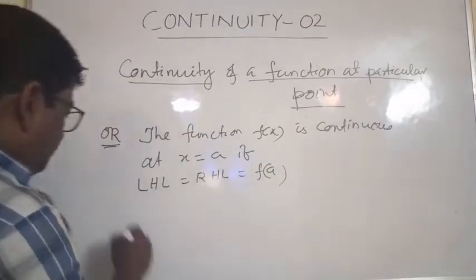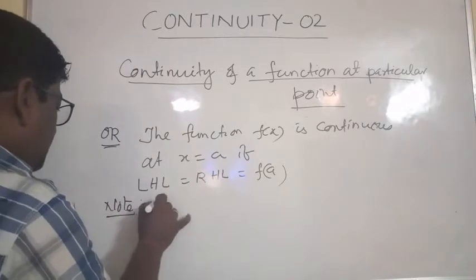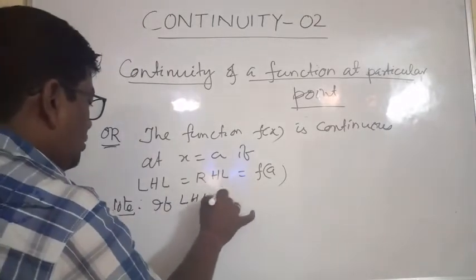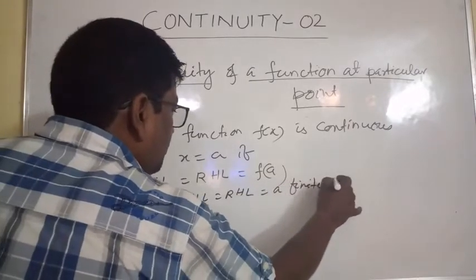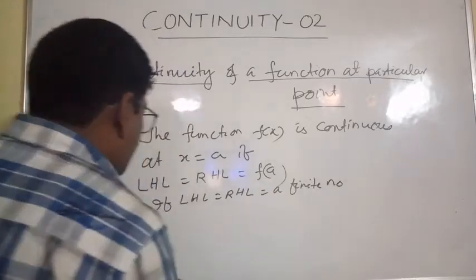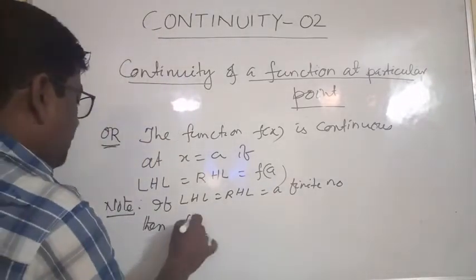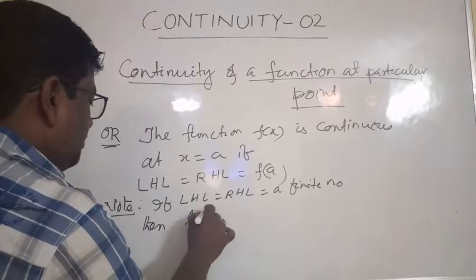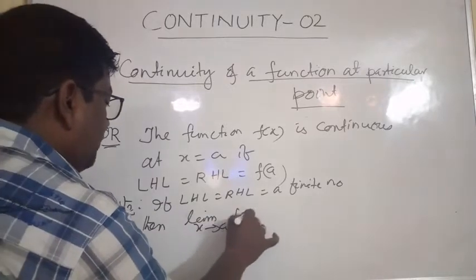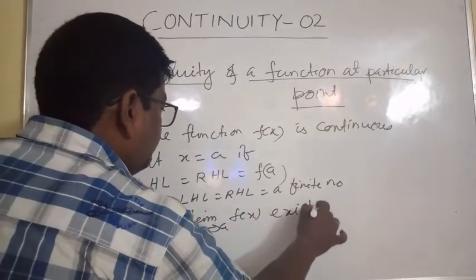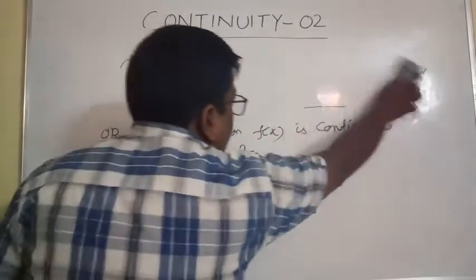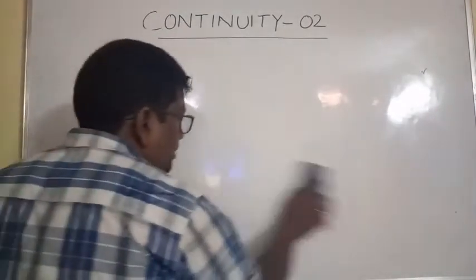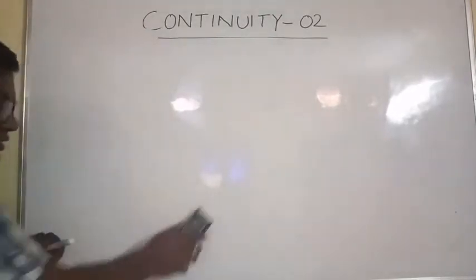If LHL equal to RHL equal to a finite value or finite number, then limit x tends to a, f of x exists. Now, how to find LHL and RHL?